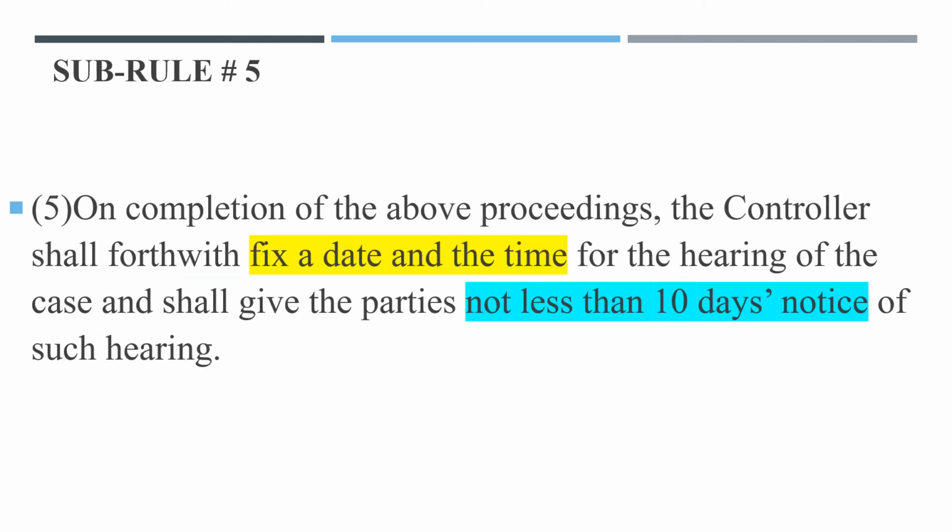Fine. Subrule 5 says, on completion of the above proceedings, the controller shall forthwith fix a date and the time for the hearing of the case and shall give the parties not less than 10 days notice of such hearing. That means on completion of such proceedings, the controller fixes a date and the time for the hearing of the case and gives the parties not less than 10 days notice of such hearing.